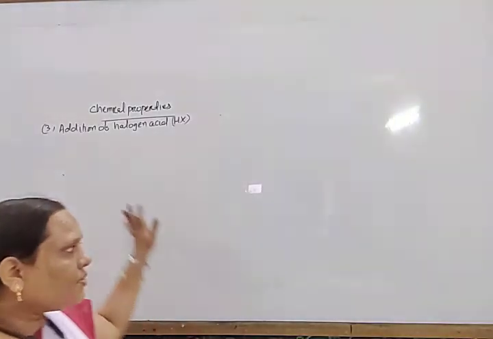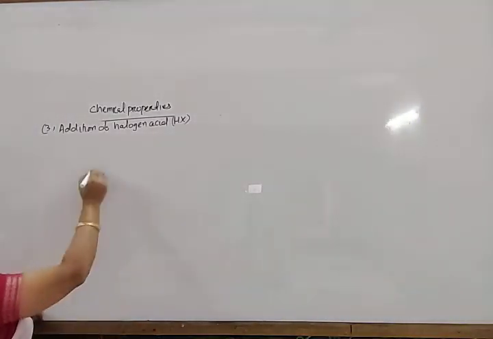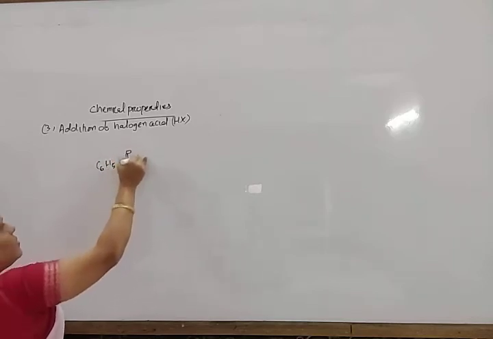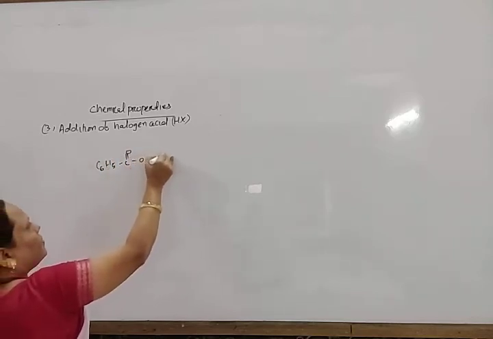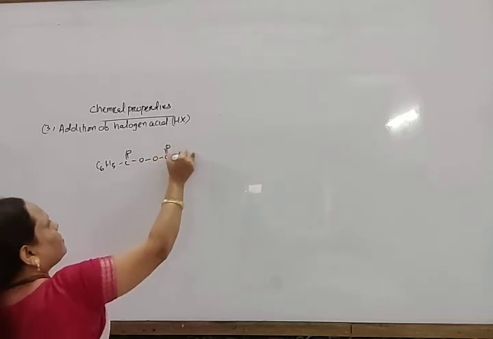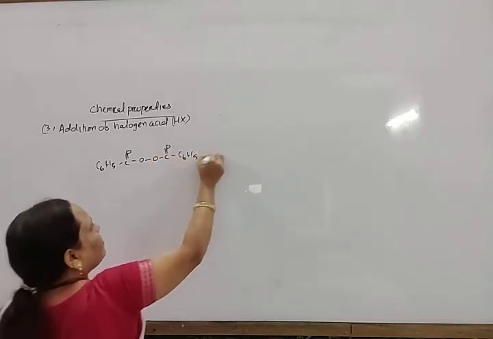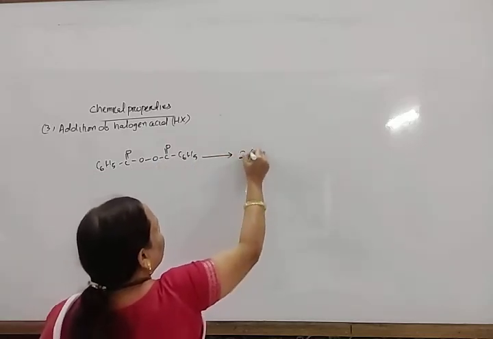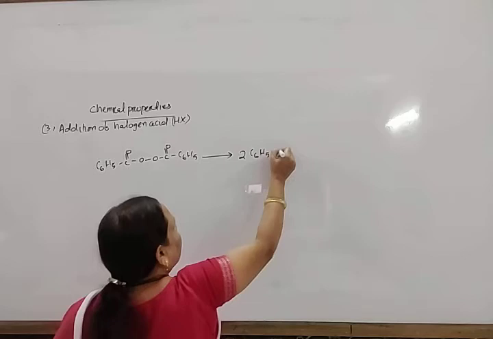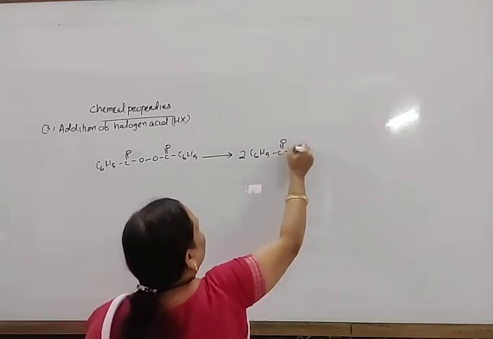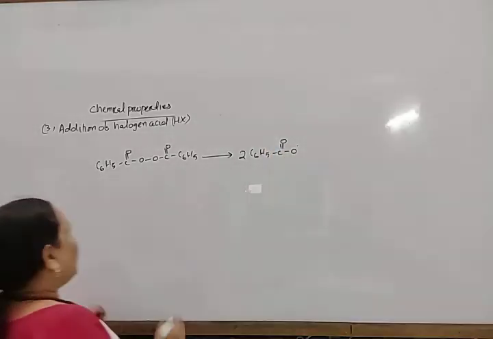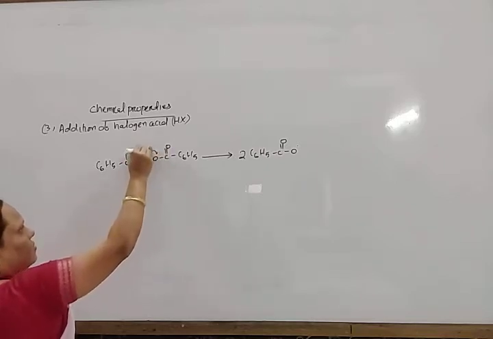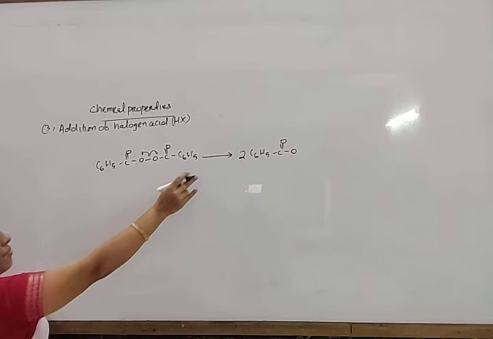Look here how this peroxide effect reaction takes place. First, C6H5C double bond O, O, C double bond O C6H5 undergoes decomposition to form 2 C6H5C double bond O free radicals. Bond breaking takes place in this way, forming the free radical.